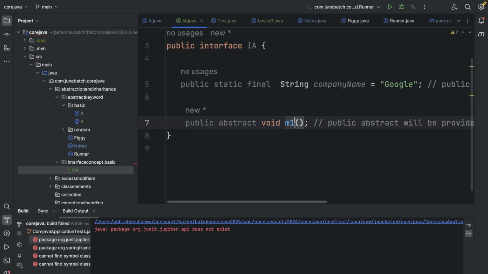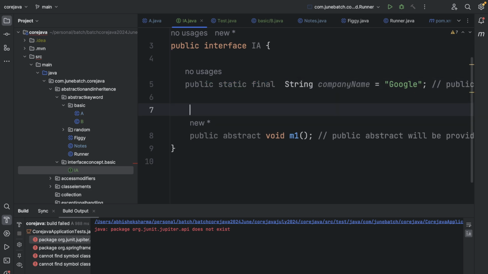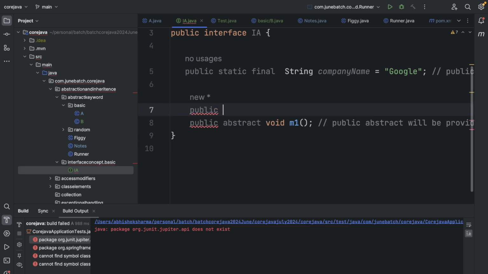Cool. Now one thing we cannot have, so if we know that every variable will have public static final, right? That means I cannot have a normal variable, I cannot have an instance variable in an interface, right? So it's a deductible item. You will not find this written anywhere, because how would you write an instance variable, right?